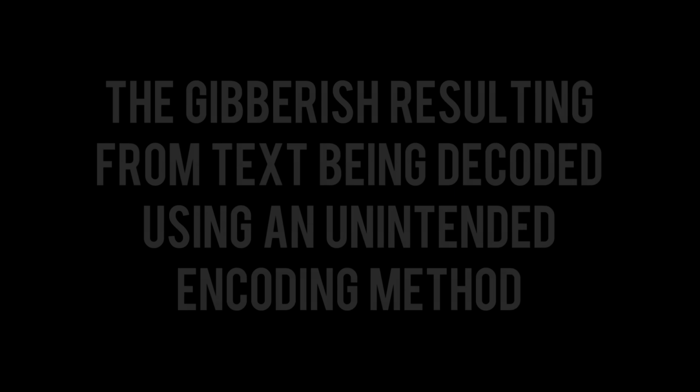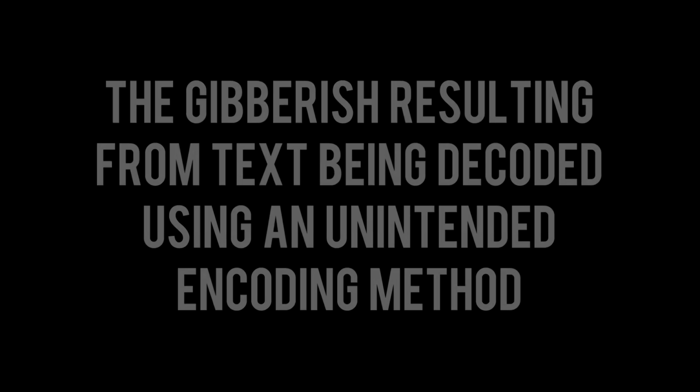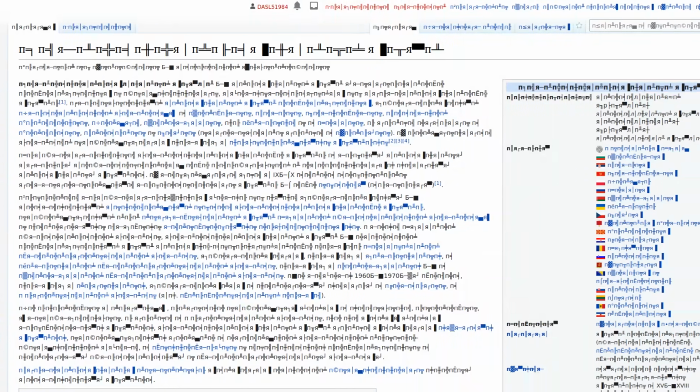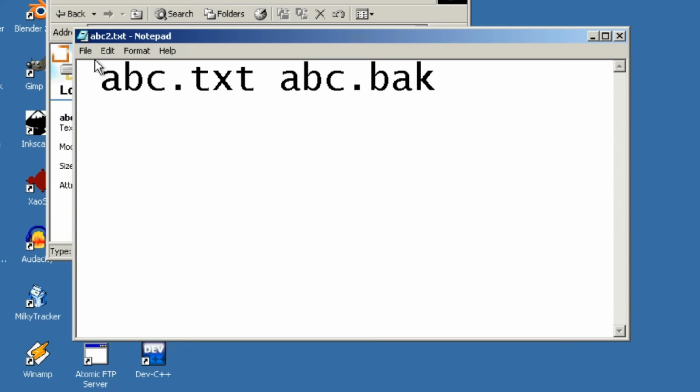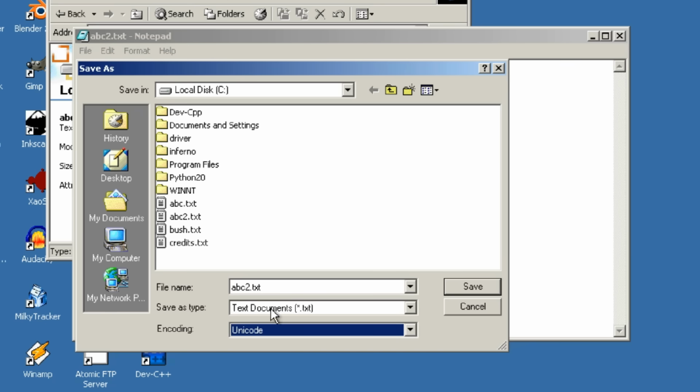This has a name. It's called Mojibake, and it's a Japanese word with a definition of the gibberish resulting from text being decoded using an unintended encoding method. And it happens more than you realise. From websites to software, Mojibake is pretty common. So, if we go back, create the file and save it again, but this time specify Notepad to save it as Unicode, and then open it again, there's no problem.